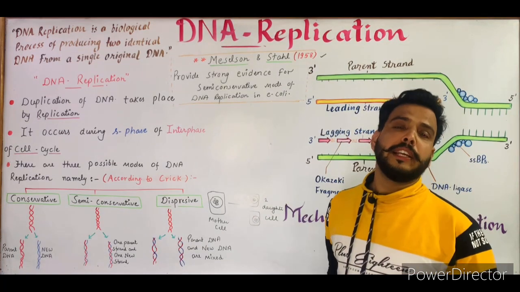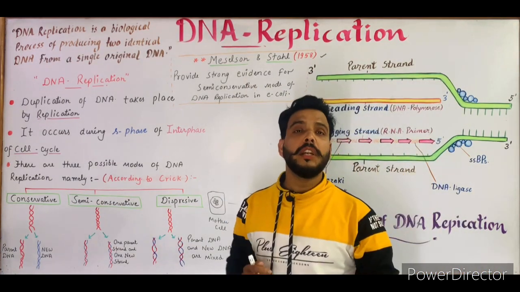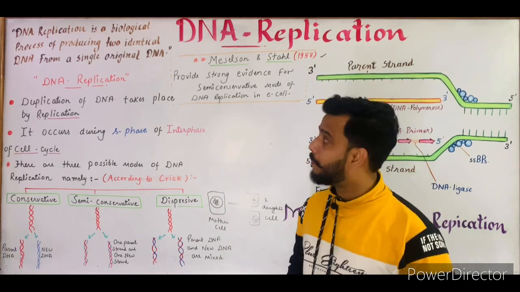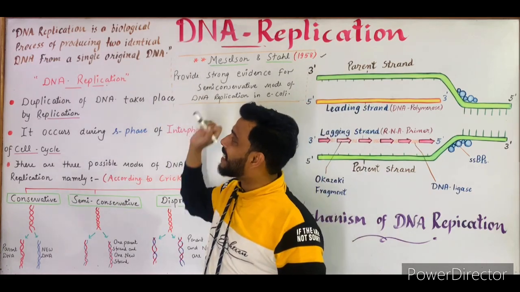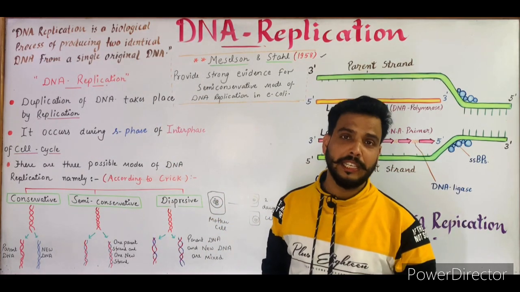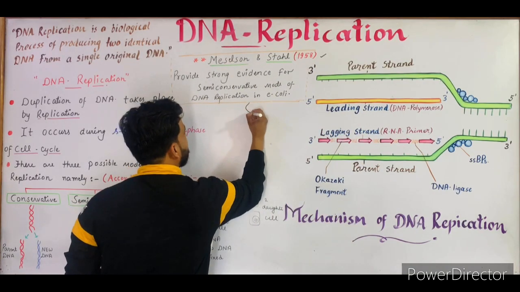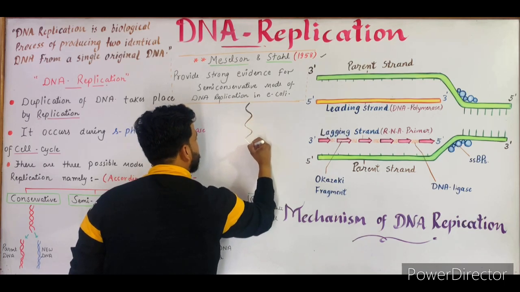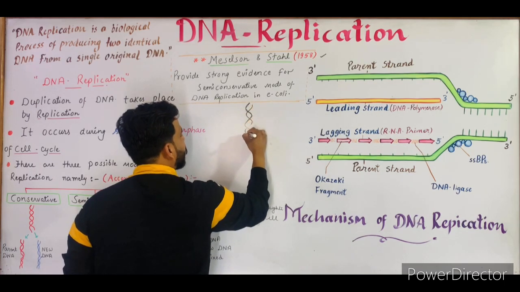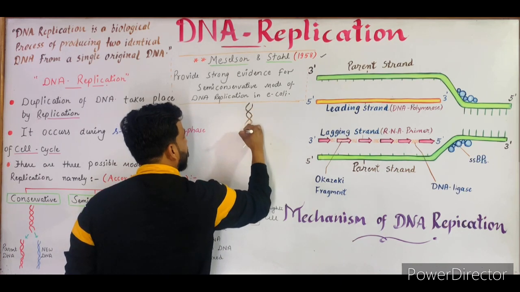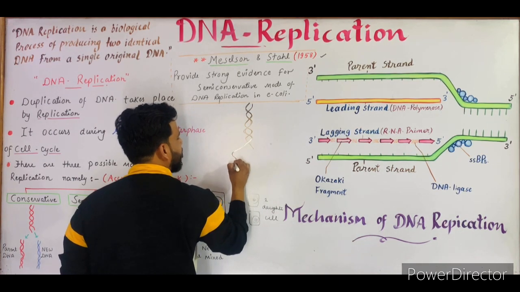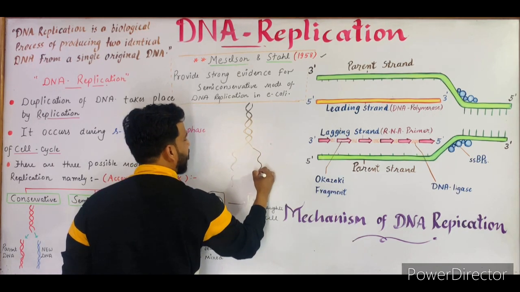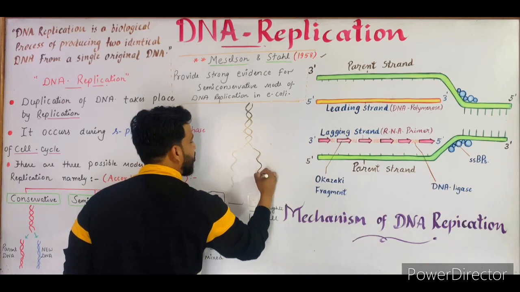Now, what is DNA replication? First of all, the definition. DNA replication is a biological process of providing two identical DNA from a single original DNA. Suppose that this is the DNA, and we know that DNA is double helical. So this is one strand of DNA and this is the other strand of DNA. Both the helices are separated. This is one strand or one helix, and this is the other strand. These strands are known as parent strands.